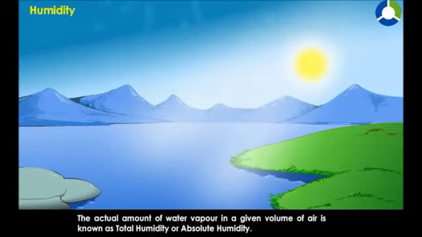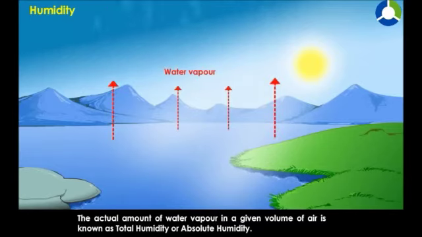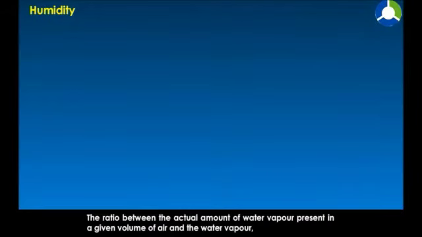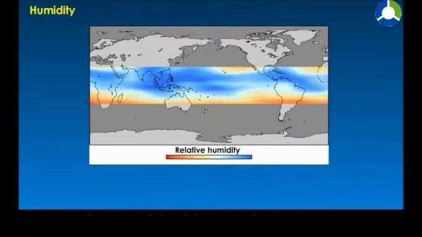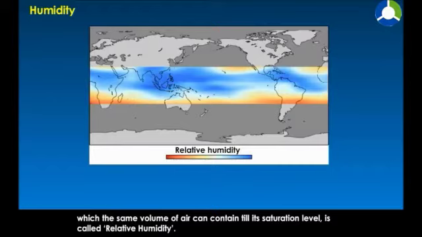The actual amount of water vapor in a given volume of air is known as total humidity or absolute humidity. The ratio between the actual amount of water vapor present in a given volume of air and the water vapor which the same volume of air can contain till its saturation level is called relative humidity.